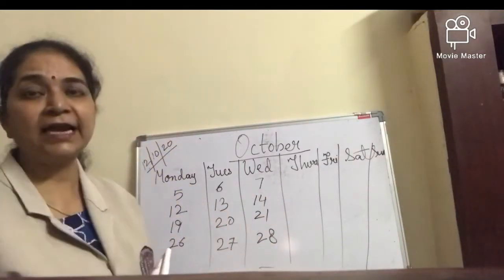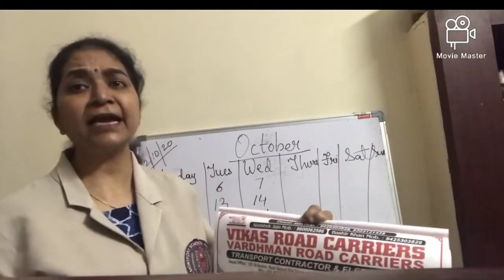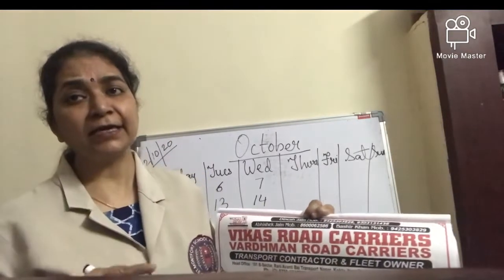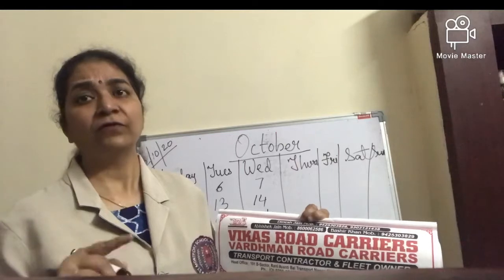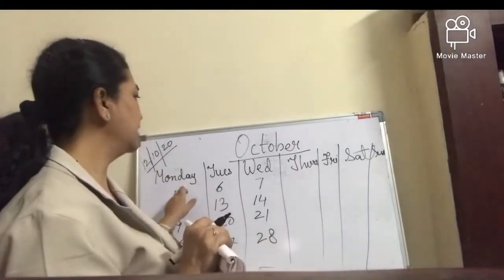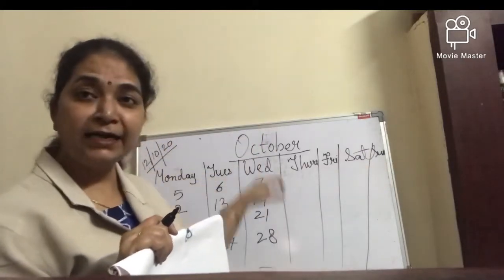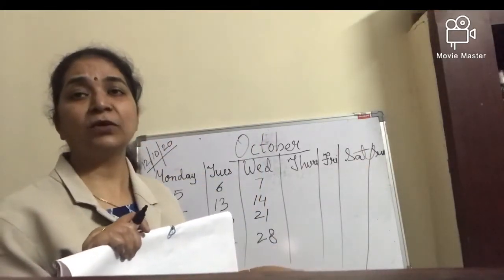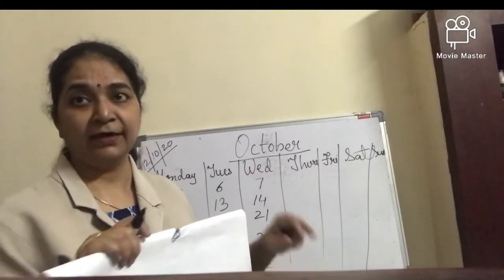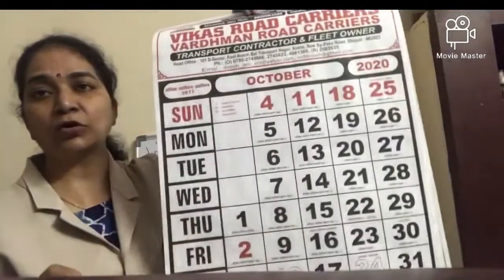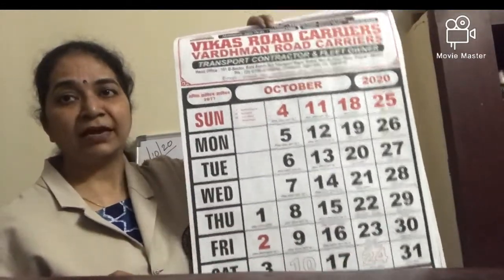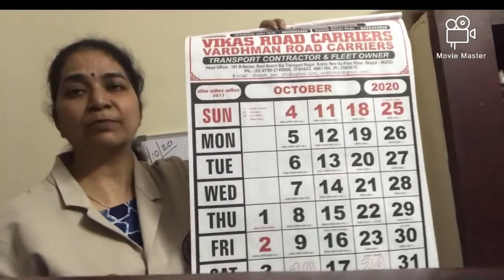Hope you are understanding, children. They have asked to write the days of week. First we have written the names of weekdays, and then dates of October month of this year. This calendar is October month of this year. We are writing from this month's date.